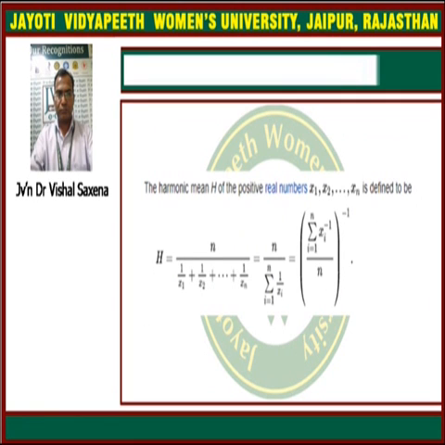The harmonic mean is also a part of the measure of central tendency. The harmonic mean H of positive numbers is defined as summation xi inverse upon n, and the whole inverse. That is the formula for the harmonic mean.